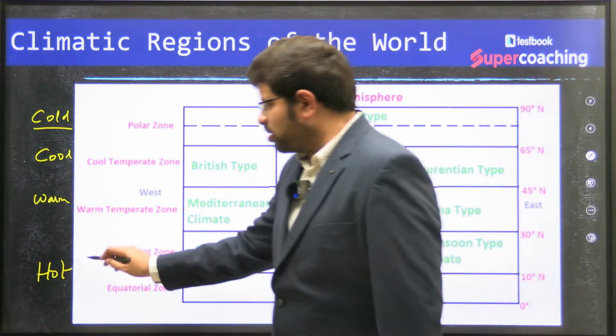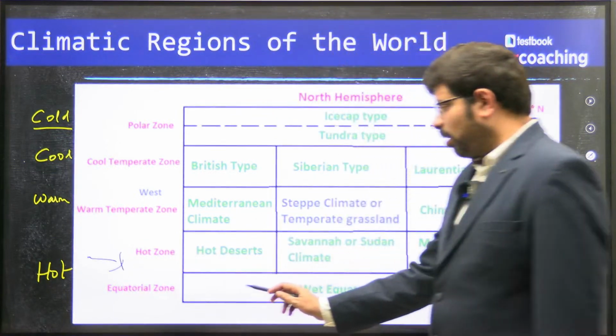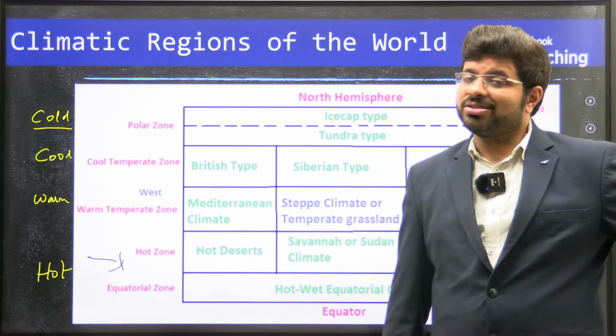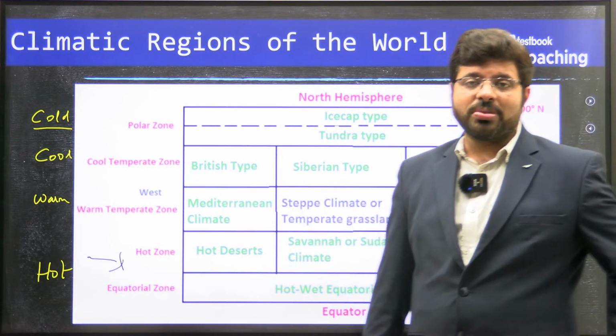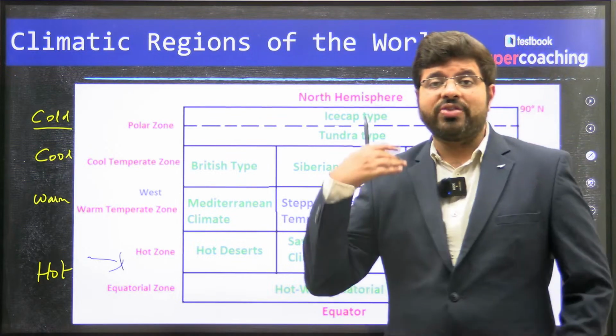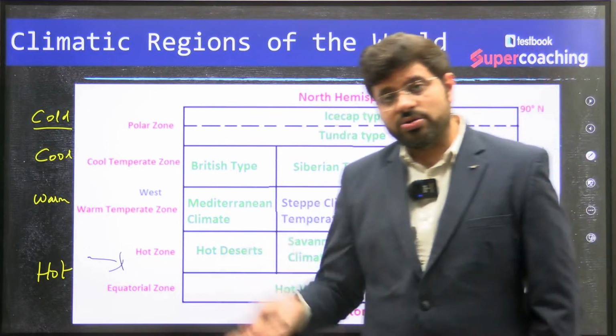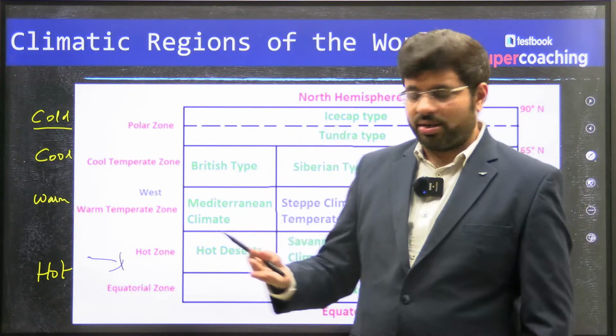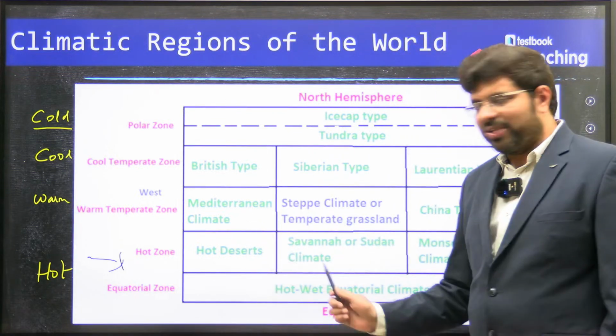You can see the hot zone, the hot, wet equatorial climate. Around the equator, there is not much of a difference in temperatures, so there is no variation of seasons. Seasons are usually absent. Each day is more or less the same throughout the year. You will find that hot, wet equatorial climate along the equator.